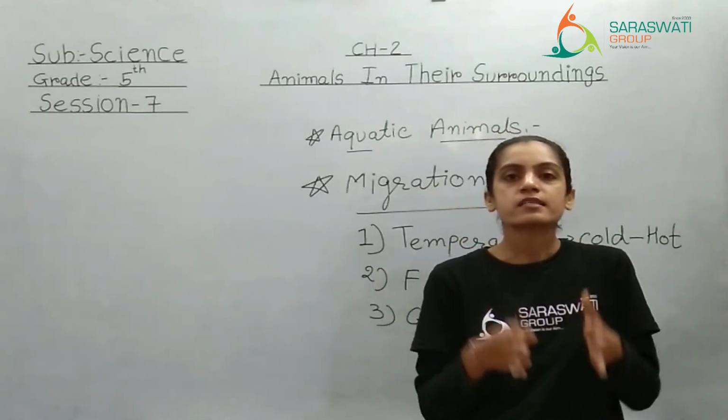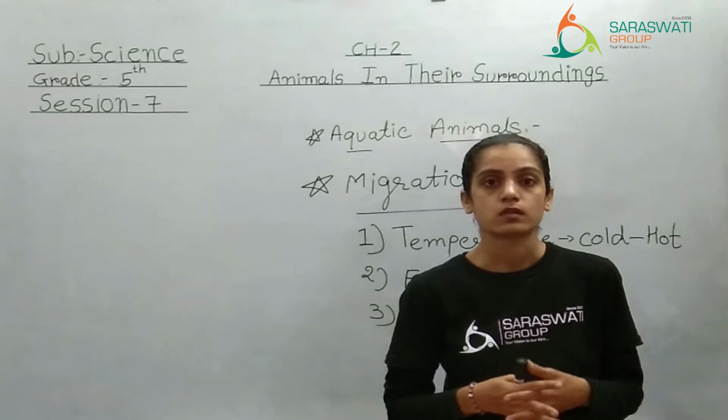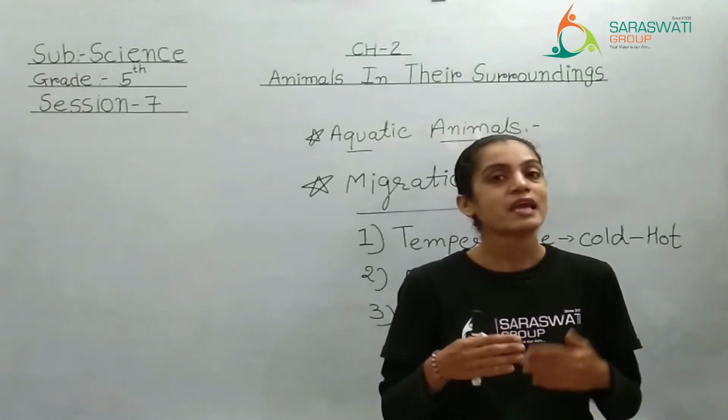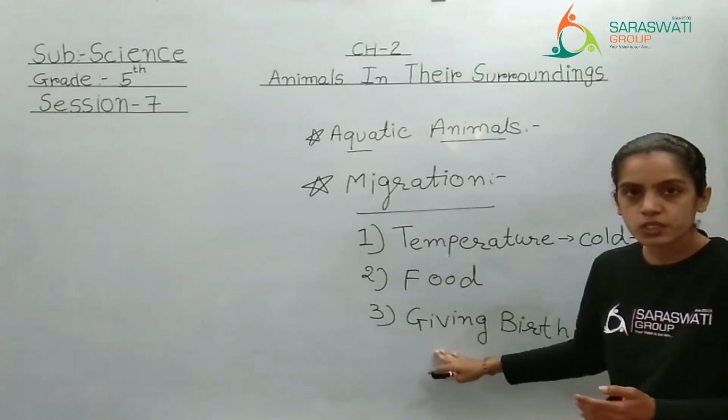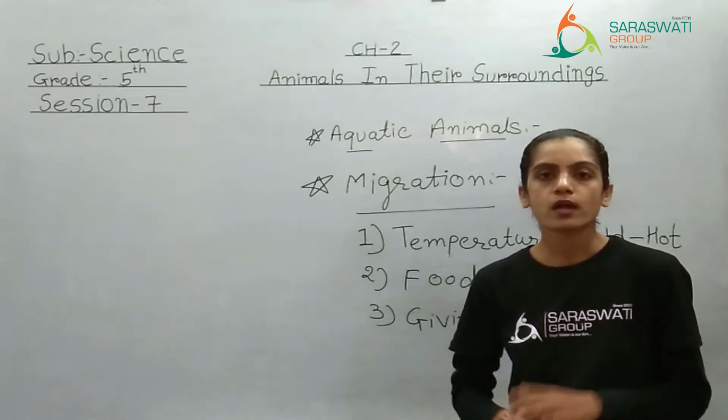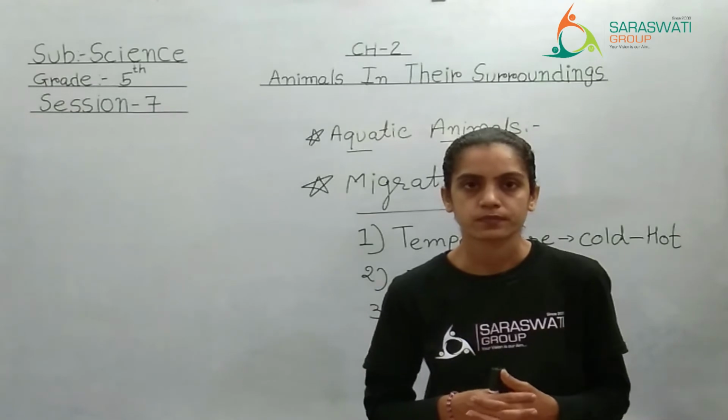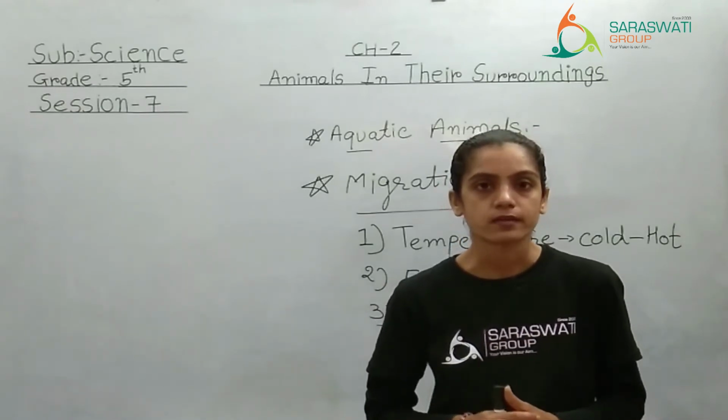So large scale movement of animals or birds or any aquatic animals in search of favorable conditions is known as what? Migration. I hope you have underlined it.